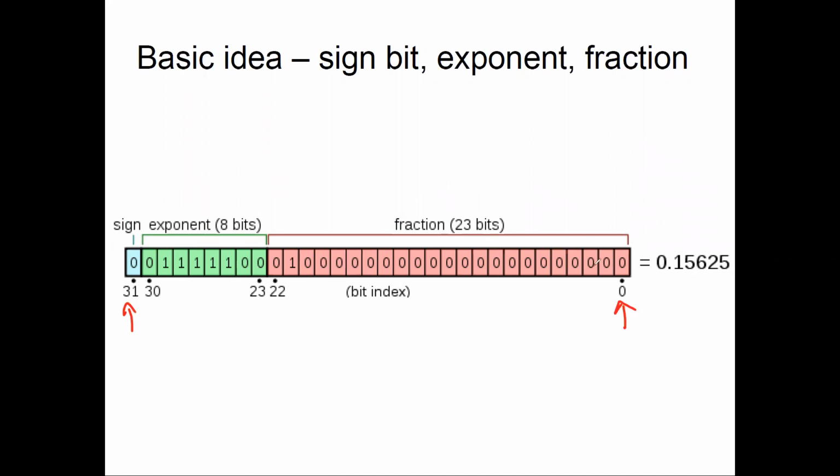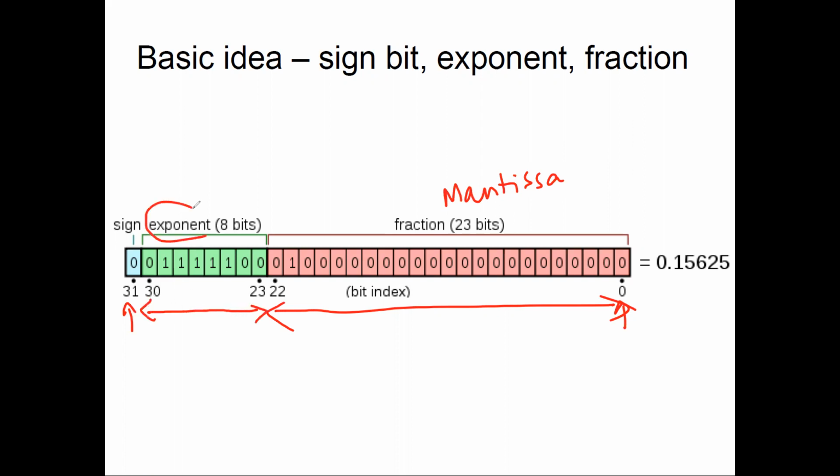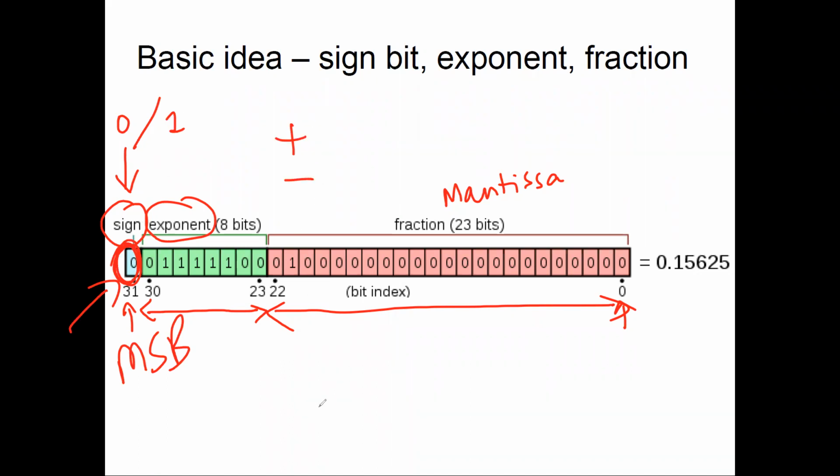Because it is from 0 to 31, the first 23 bits, 0 to 22, will handle my mantissa, the fraction part. The next 8 bits, 23 to 30, will handle my exponent value. I will come to what this exponent means. And the sign bit takes care of the sign of the number. If it is a positive number, the sign bit will be 0, and if it is a negative number, the sign bit will be 1. So this is a single bit. Just by looking at the first value, the MSB, the most significant bit of these 32 bits, we can know whether my number is positive or negative.